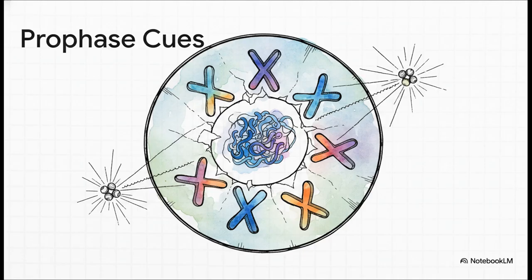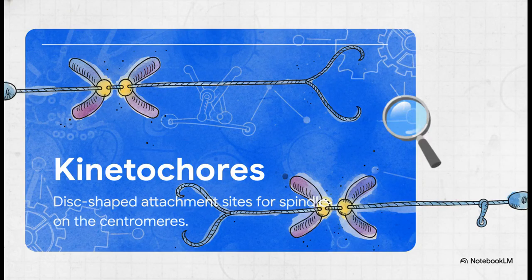Meanwhile, the cell's machinery starts kicking into gear. Centrosomes head to opposite poles of the cell, radiating microtubules. And to make room for all this movement, the cell completely breaks down its internal walls. The Golgi complexes, the ER, the nucleolus, and the nuclear envelope, poof, they simply disappear. Now, to truly understand how these chromosomes move, you kind of have to treat the cell like a microscopic machine.